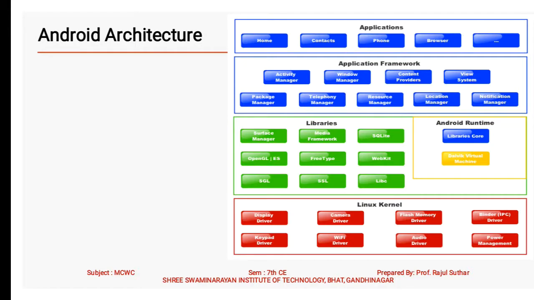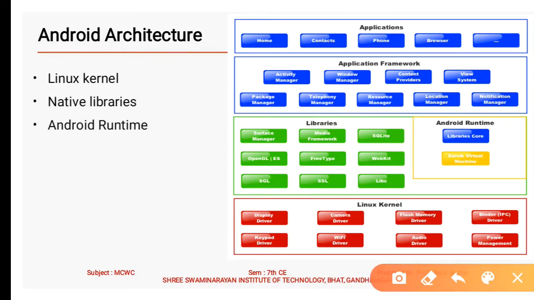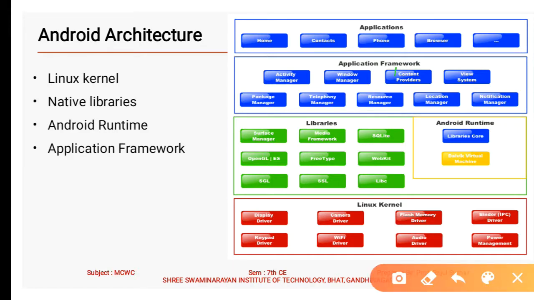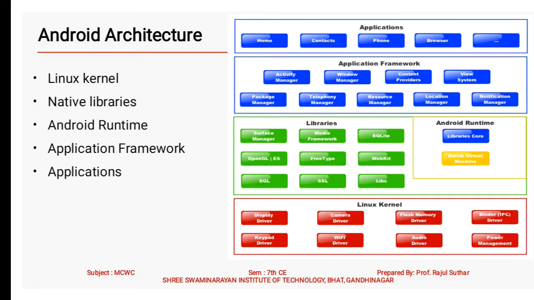But the main important part for the syllabus is the Android architecture. The Android architecture is divided into parts: the Linux kernel, native libraries, Android runtime, then the application framework, and last the applications. So these are the layers. Let me check them one by one.